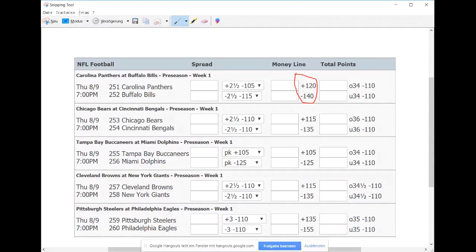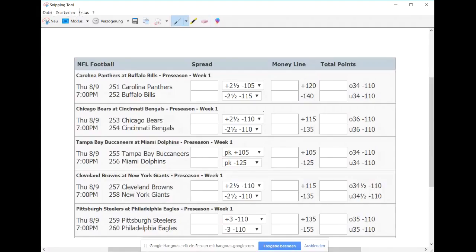Minus 140 means I have to bet $140 to win 100. So if I were to win, I'd have a total of 240, but I had to risk $140 in order to win $100. So that is what these odds are based on. It's okay if that was too quick. We'll just go through another example.